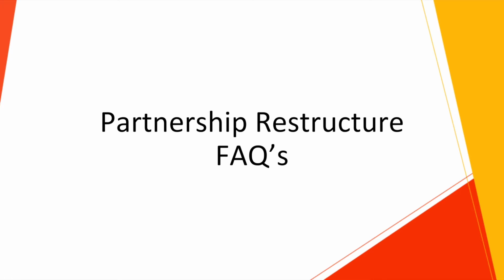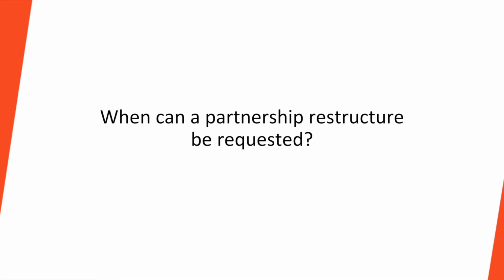Let's take a moment to review some frequently asked questions that pertain to partnership restructure. When can a partnership restructure be requested? Partnership restructure requests are due by January 31st, and if approved, they will go into effect the following fiscal year. Grantees are able to submit requests all the way up until the January 31st deadline. The CDE requires this date to ensure we have adequate time to review each application submitted.